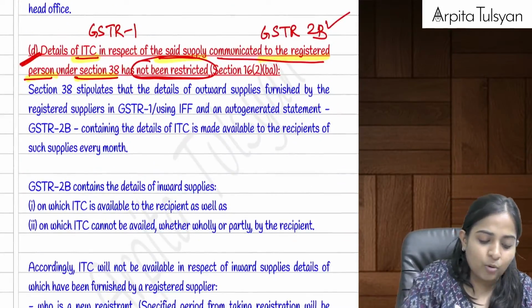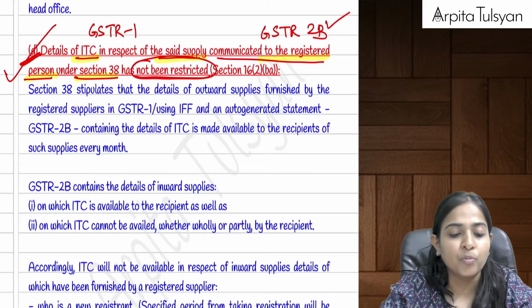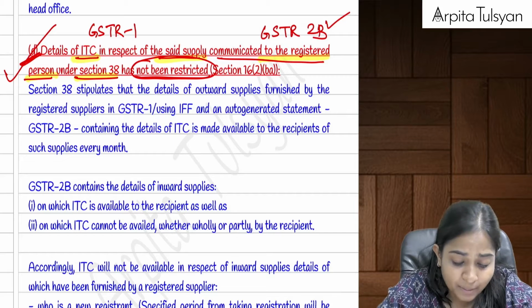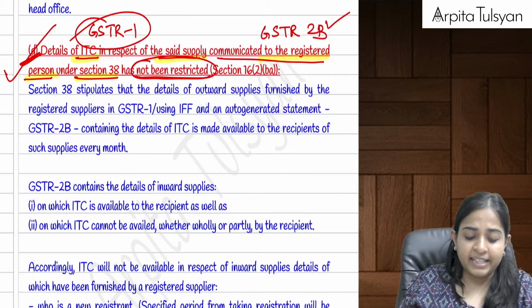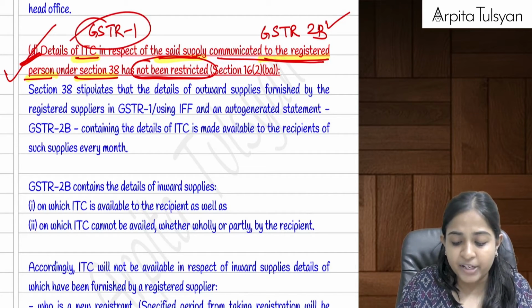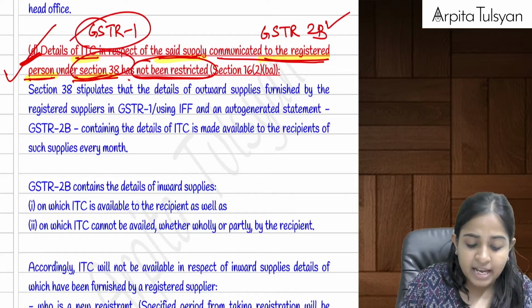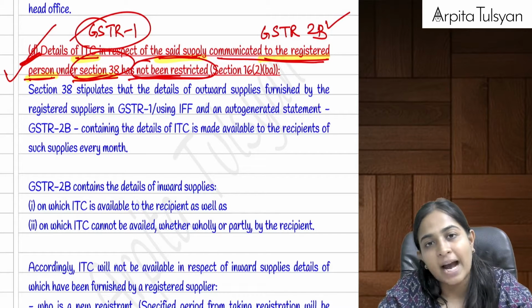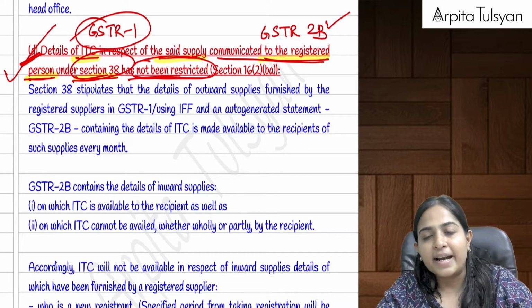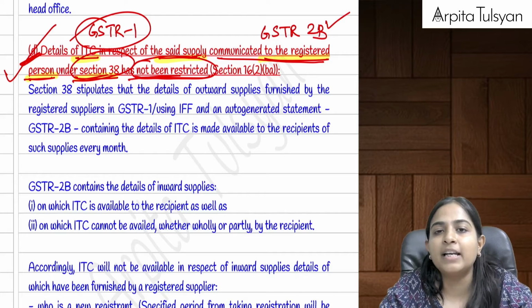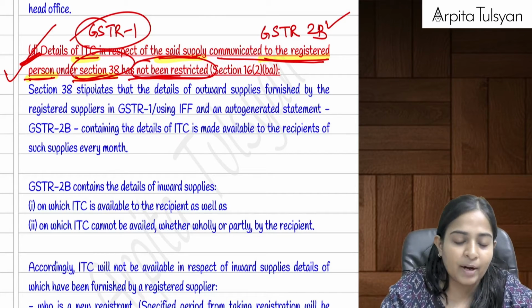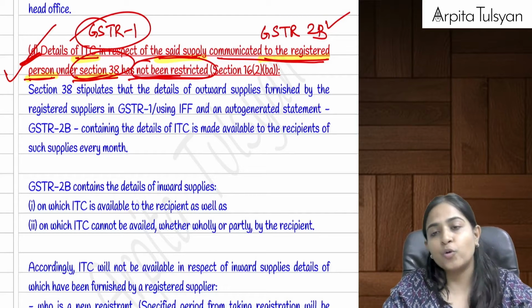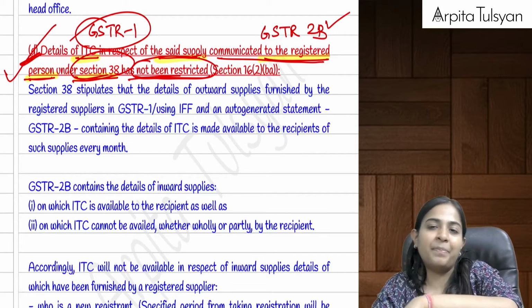And then after that, going to the fourth one. Okay, D point, super duper important. What is there in the D point? In the D point, it talks about details of the ITC. Details of the ITC in respect of the said supply communicated to the registered person under section 38 has not been restricted. Remember, the supplier was filing GSTR 1 or IFF. Yes, GSTR 1 is mandatory, but suppose if that quarterly or monthly return problem arises, then he is required to file that IFF. It is recommended to file the IFF so that the credit gets reflected in the recipient's GSTR 2B.